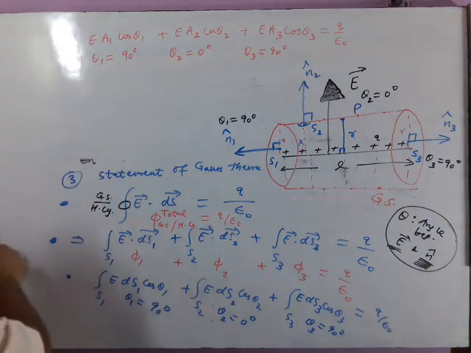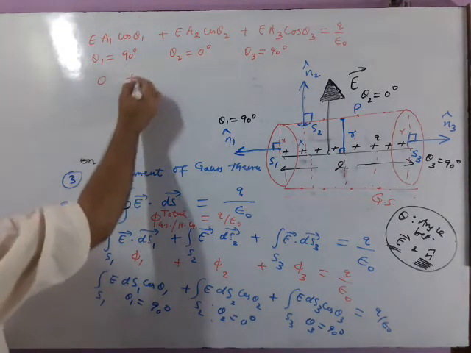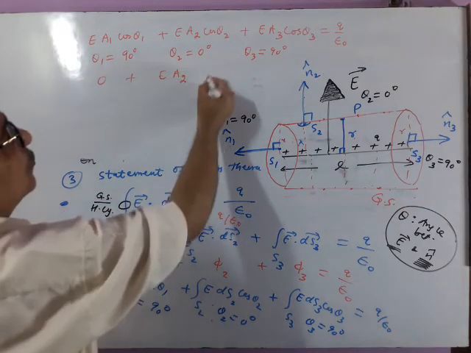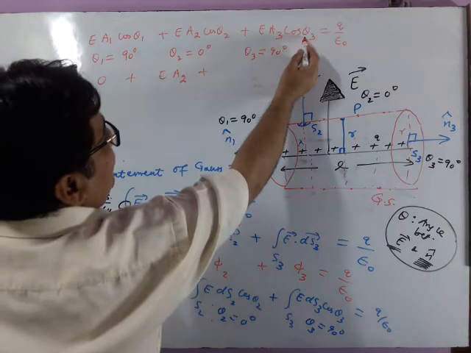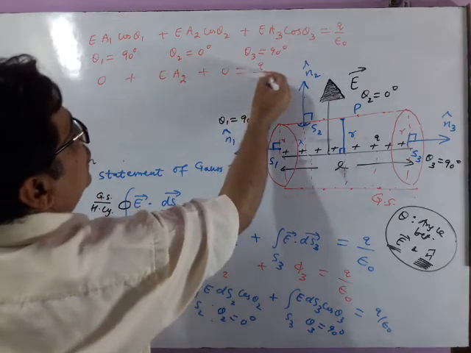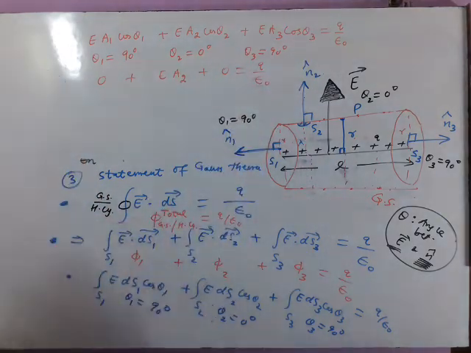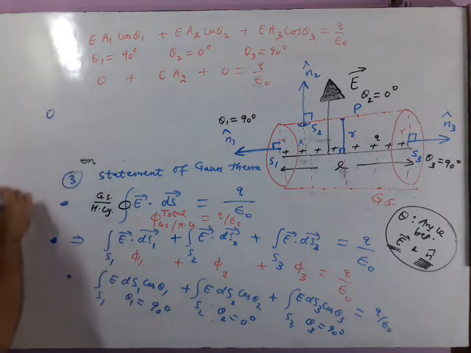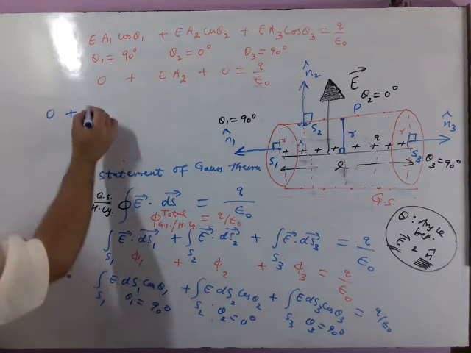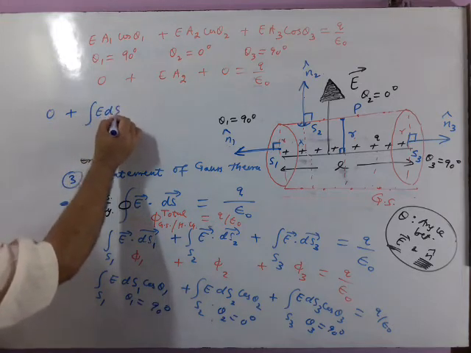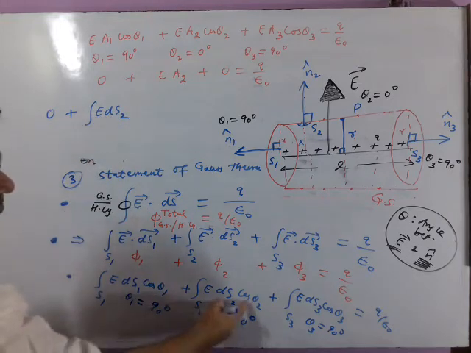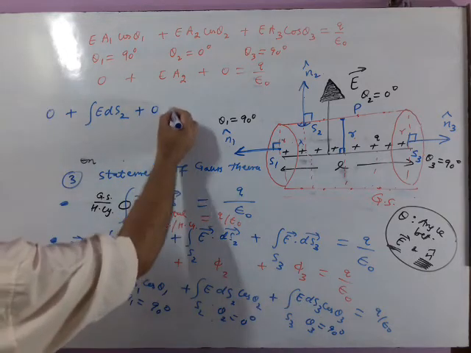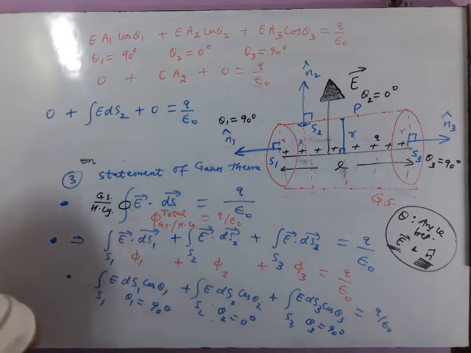If you follow this, cos 90 will be 0. If you follow this, cos 0 is 1, EA2 plus cos 90 is 0. So it is Q by epsilon naught. See, if you follow this, again cos 90 will give rise to 0 plus it will be integration of E ds2 cos 0. Cos 0 will be 1 plus this will be cos 90, 0. That is Q by epsilon naught.